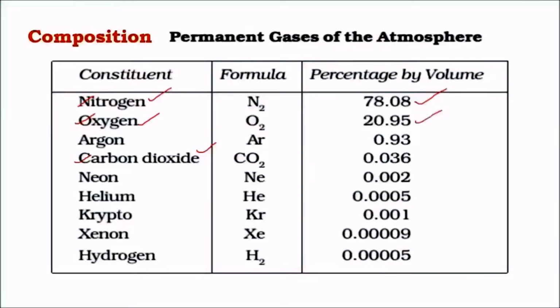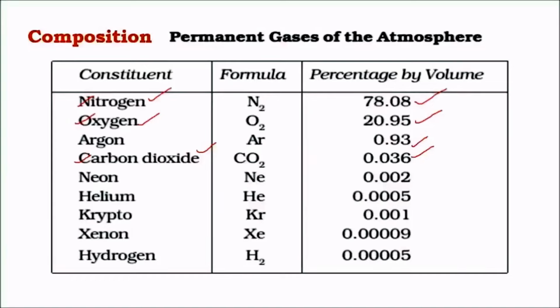And the next one is argon with about 1% of atmospheric volume. And carbon dioxide is only about 0.03%. So the carbon dioxide level is very low, and this low level of carbon dioxide is able to keep the temperature balance on Earth. As a result, even a small variation in carbon dioxide levels can lead to catastrophic climate changes. So carbon dioxide changes are very sensitive.